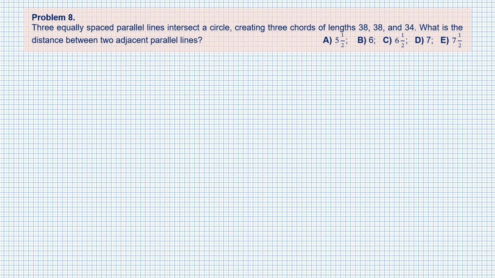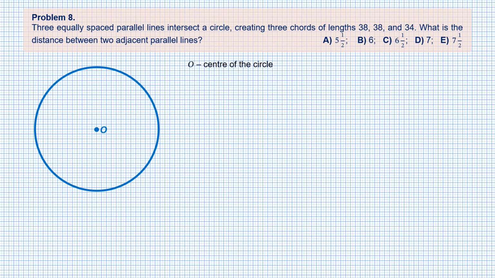Three equally spaced parallel lines intersect a circle, creating three chords of lengths 38, 38, and 34. What is the distance between two adjacent parallel lines? So let's draw the circle and its center, point O.